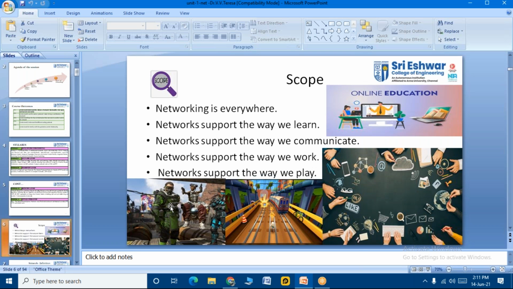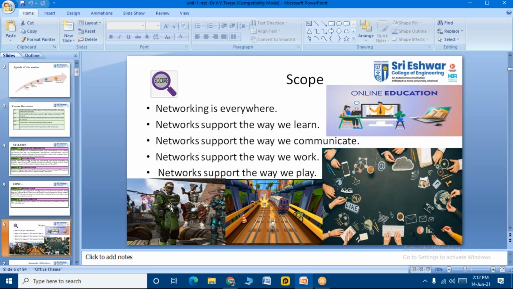If they ask you a question, students, because tomorrow we don't know whether it will be an MCQ test or a descriptive type, anything they ask you, you must be in a position to answer. If they ask you to give the importance of networking, you must be in a position to give the answer. Clear? So networking is everywhere.